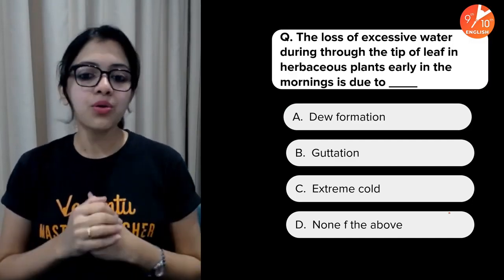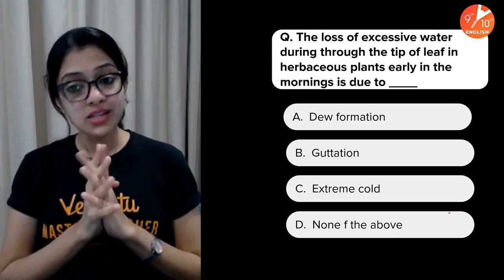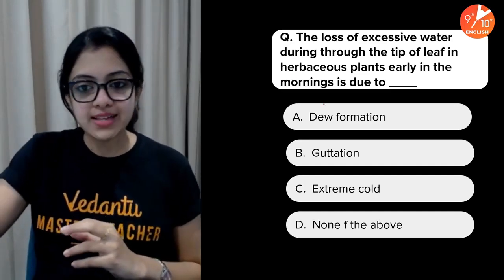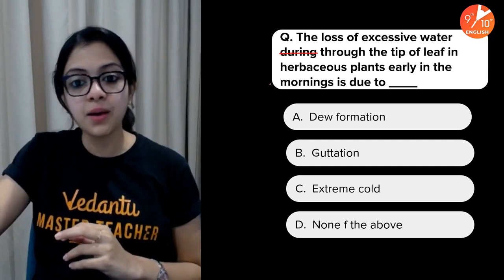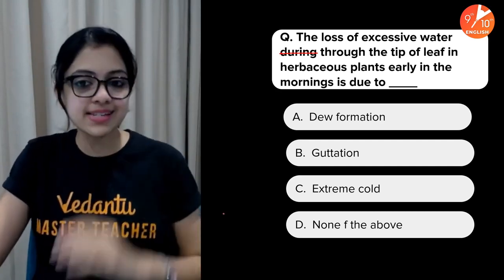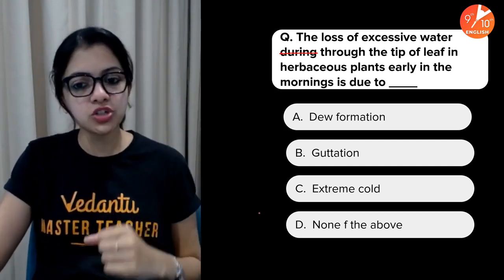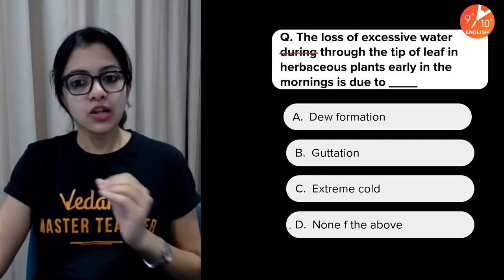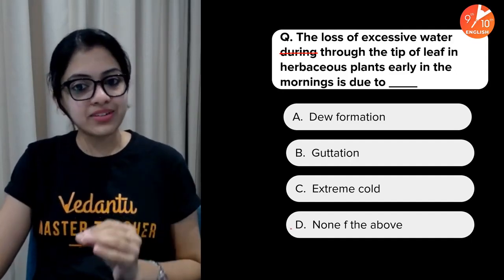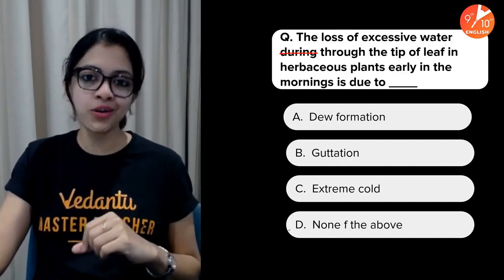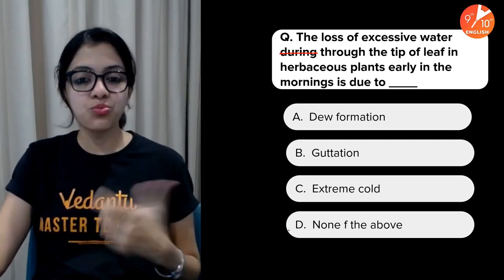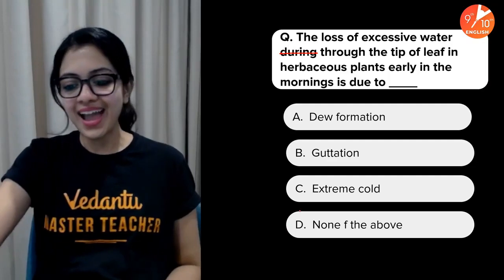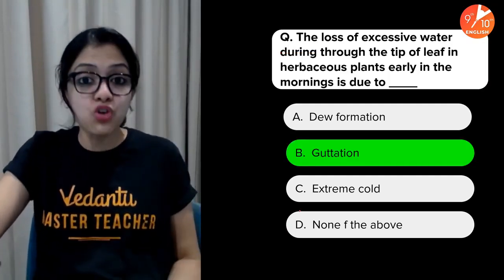Okay. Now, the next question for you. The loss of excessive water through the tip of a leaf in herbaceous plants early in the mornings is due to dash. Dew formation, guttation, extreme cold, or none of these? What is the name of that phenomenon? And your time is up. The answer is, of course, guttation.